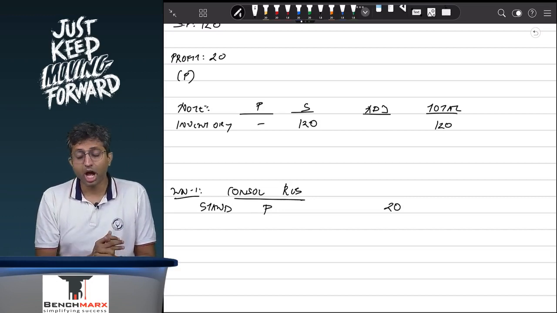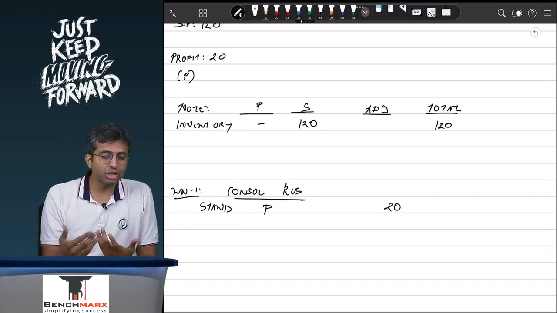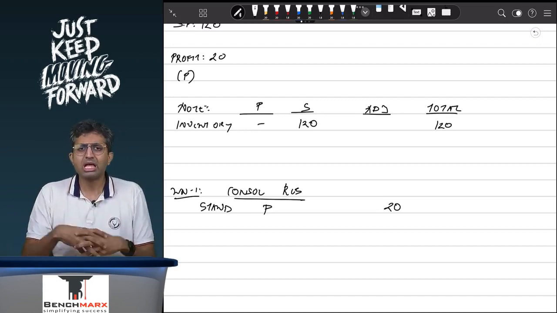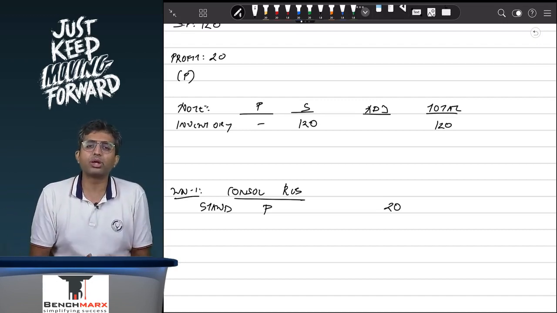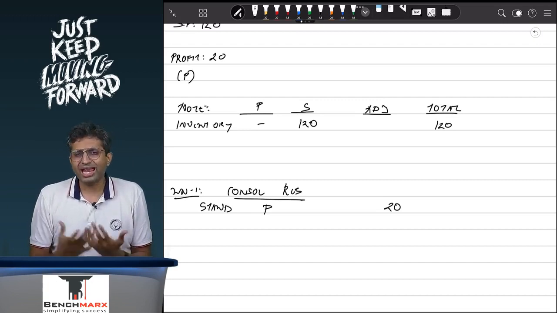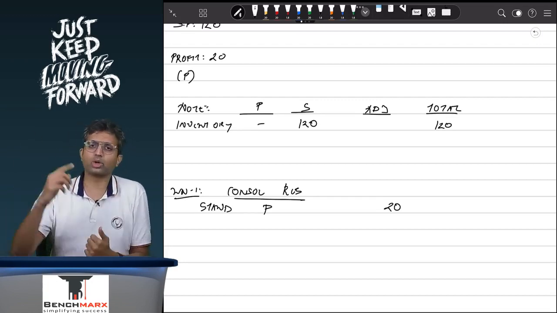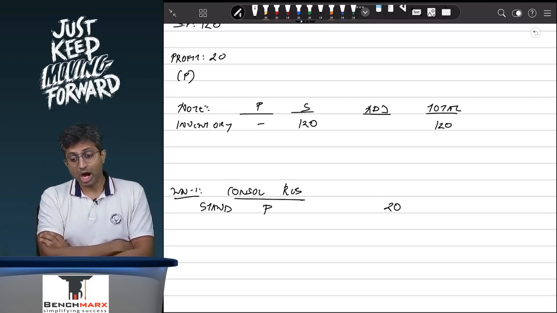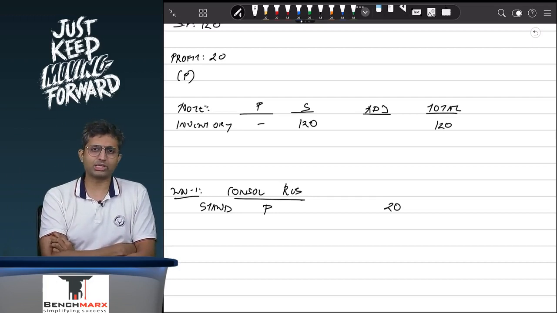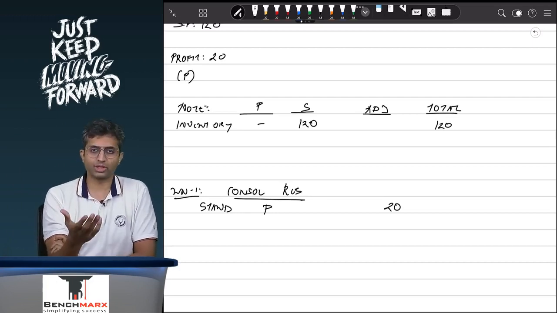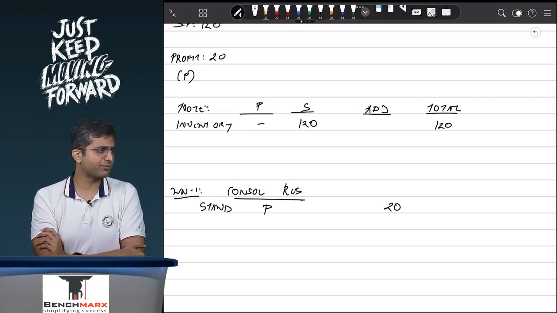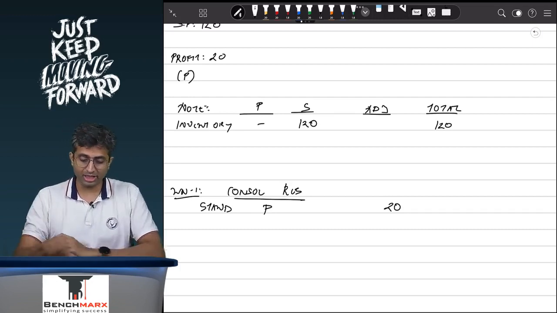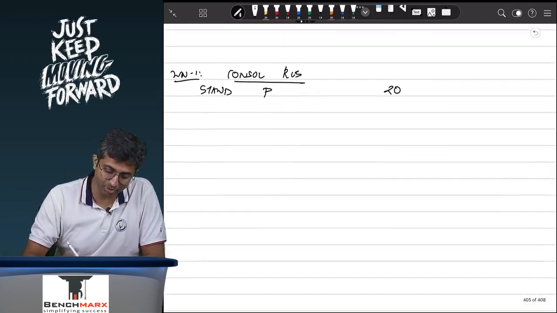However, this is a profit on transacting with subsidiary, which is correct in the separate financial statements because subsidiary is a separate legal entity. However, in consolidation, can I earn a profit by transacting with my own self? No, parent and subsidiary is one and the same. So I don't really earn a profit by transacting with my own self. And as a result, to show this 20 as consolidated profit is wrong because it is on transacting with the subsidiary. Again, showing the inventory at 120 is wrong because for the group as a whole, inventory is recorded at cost, and for the group as a whole, the cost of the inventory is actually 100, not 120, and hence an adjusting entry will have to be passed.